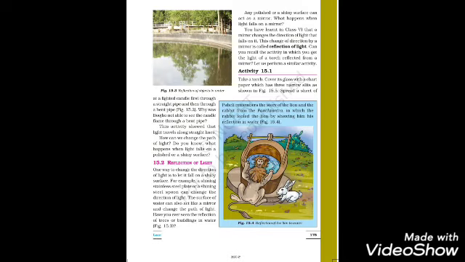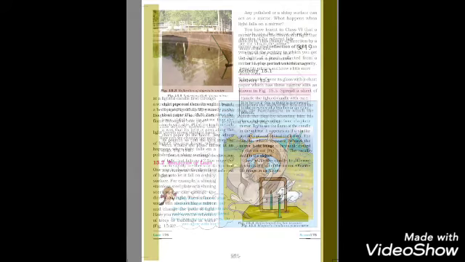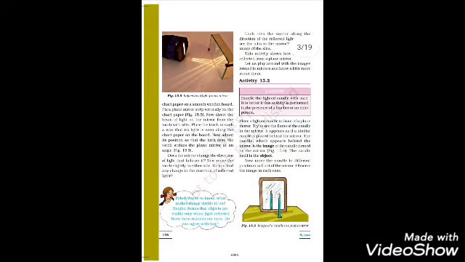There are two types of images. Real image: it is an image which can be obtained on a screen. Example, the image formed on the cinema screen. When the light rays coming from an object actually meet at a point after reflection from the mirror, it results in the formation of a real image.